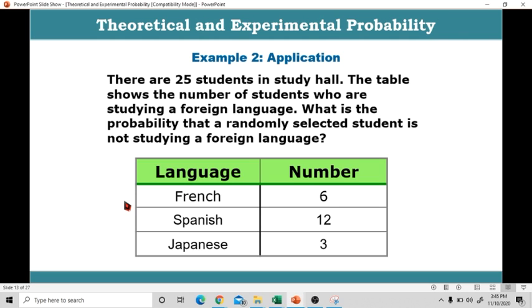There are 25 students in study hall. The table shows the number of students who are studying a foreign language. What is the probability that a randomly selected student is not studying a foreign language? In the table, there are 6 students studying French, 12 studying Spanish, 3 studying Japanese. In total, there are 21 students who are studying foreign language.